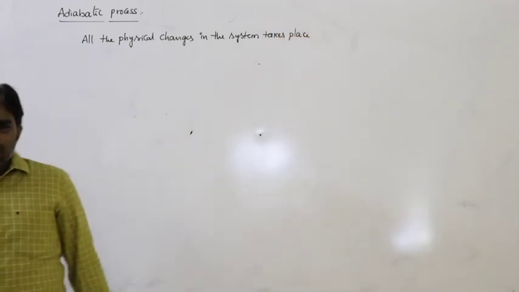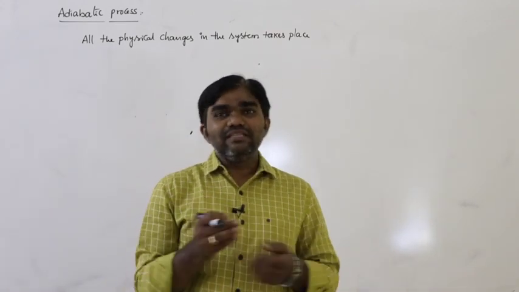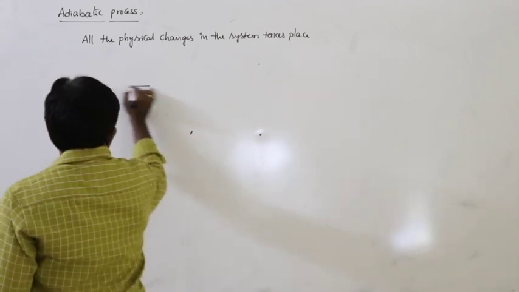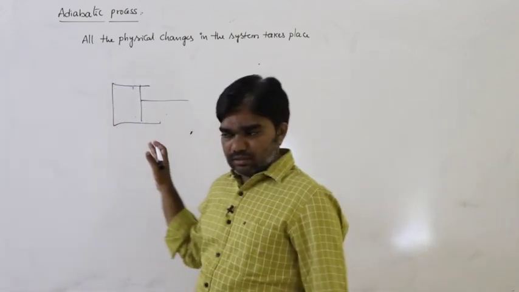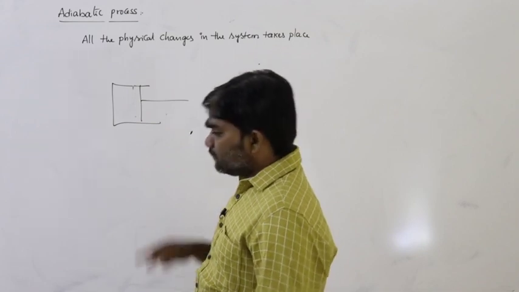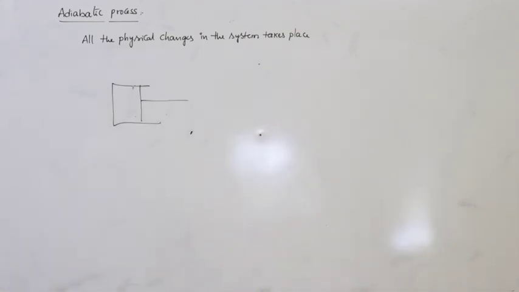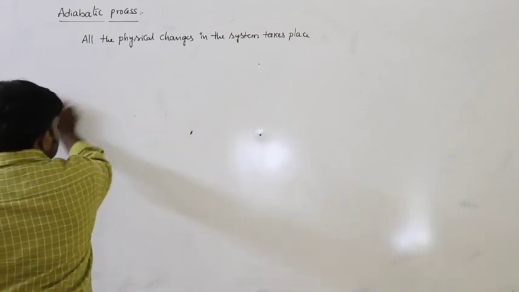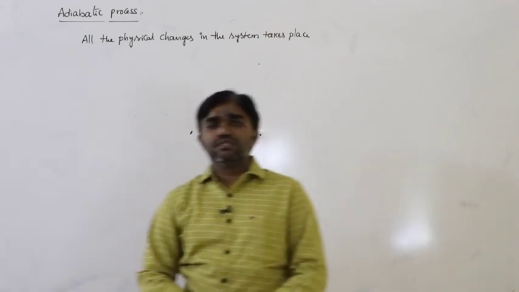Whatever certain amount of gas is taken into the cylindrical vessel with movable piston is considered as the system in thermodynamics. The physical changes are change in pressure, change in temperature, change in volume, like that.